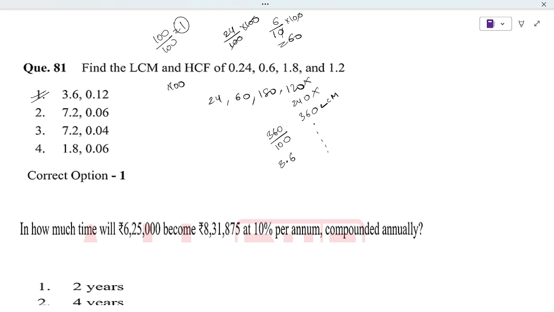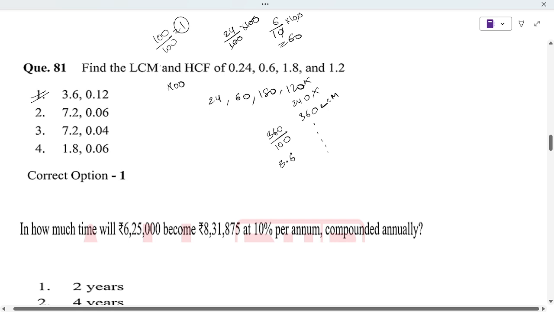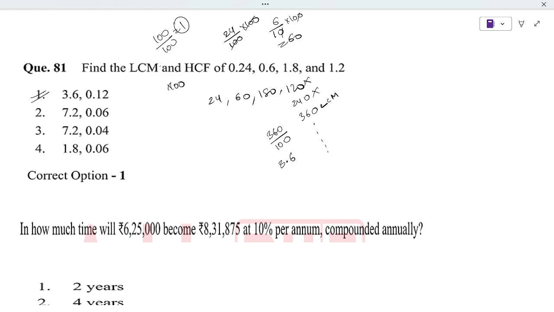Now HCF. LCM means lowest common multiple, HCF means highest common factor. We have 24, 60, 180, 12 or 120. We check which number divides all of them. If we check 12, it divides: 12 times 2 is 24, 12 times 5 is 60, 12 times 15 will give us 180.